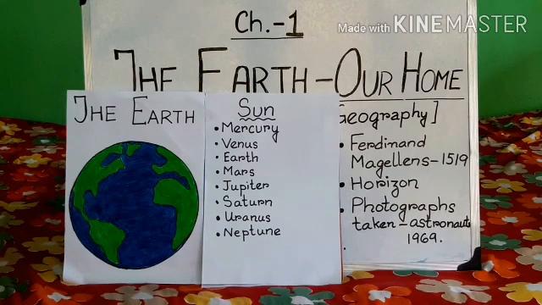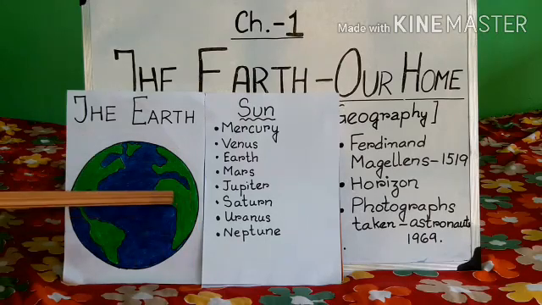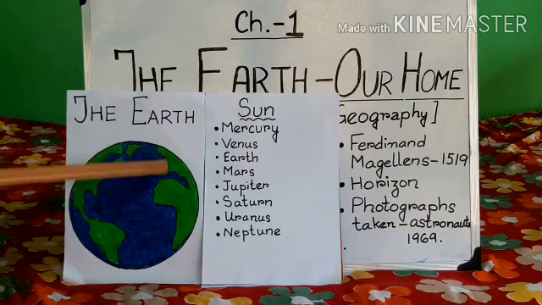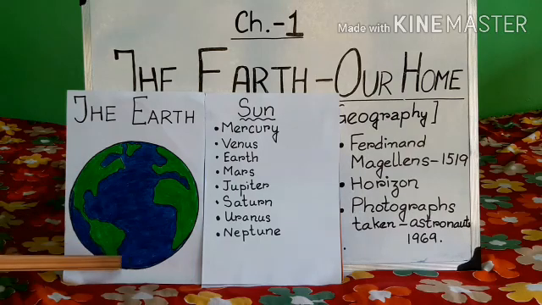Now, Earth is the only planet in our solar system that has a large amount of liquid water. See, you can see over here in this picture also. Lands are less and water is in abundance, okay.